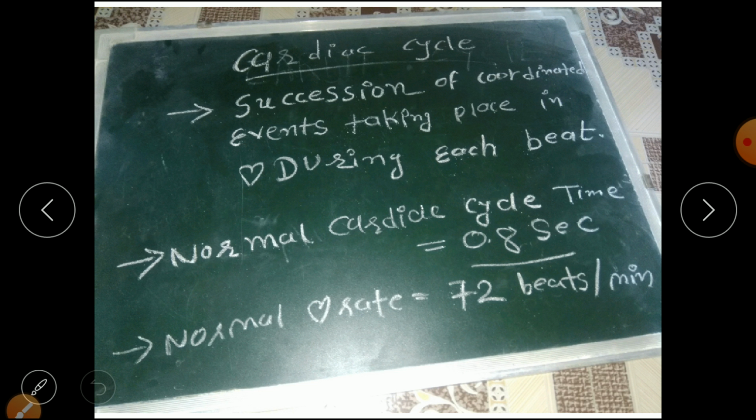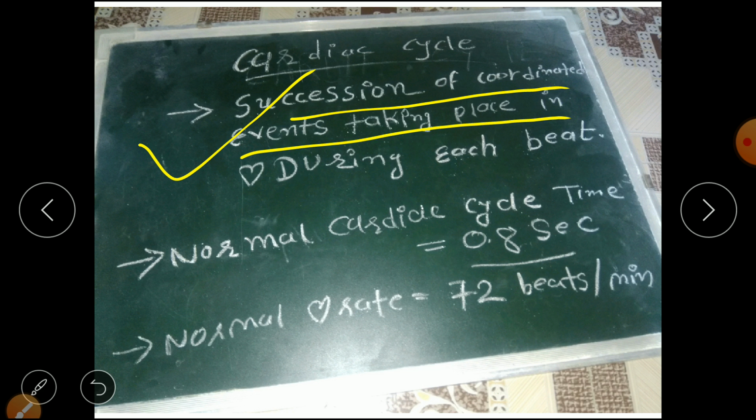The definition of cardiac cycle is the succession of coordinated events taking place in the heart during each beat. Okay, so it is the succession of coordinated events which occur in the heart during each beat. So this is the definition of the cardiac cycle. The normal cardiac cycle time is 0.8 second.